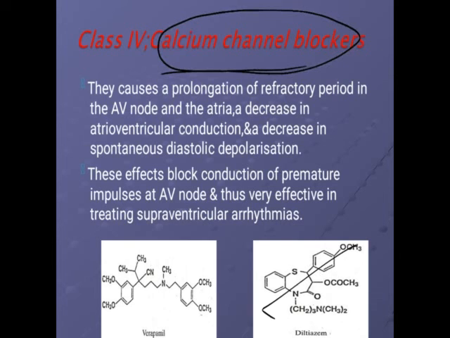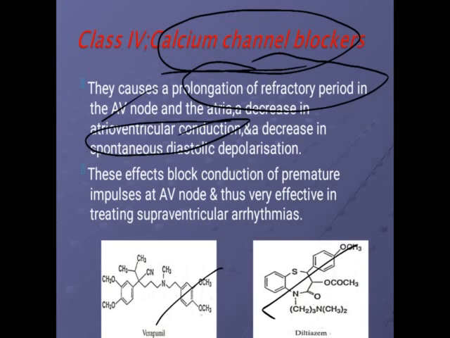So diltiazem and verapamil, these are the two examples. They cause a prolongation of the refractory period in the AV node and decrease the conduction. And how does it decrease the conduction? By decreasing the contraction of the heart muscle. As we have seen in the PQRST system, calcium is also responsible for causing depolarization. If calcium channel blockers are given, it will decrease the depolarization. Okay, so in this way, this class 4 calcium channel blocker works.